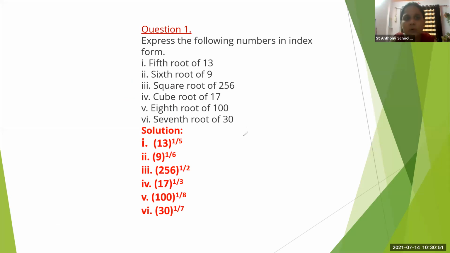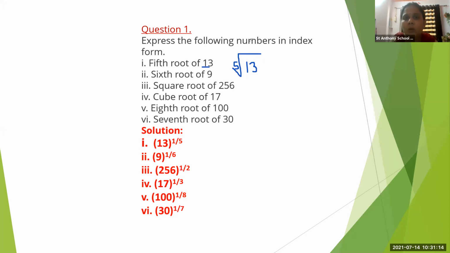So 13, first of all, if fifth root of 13 is there, we will write 13 down as it is. Now fifth root, we usually write it like this, for square root, if we put a 5 here it becomes fifth root. But we don't want to write this in this manner.